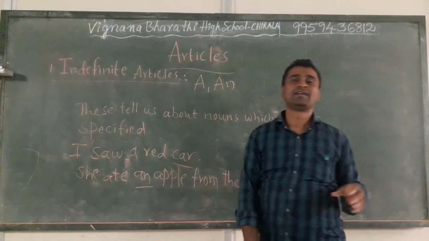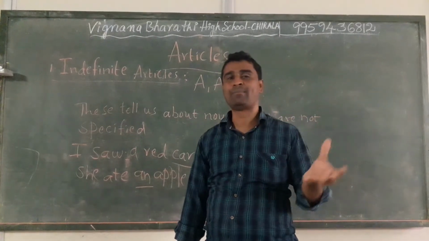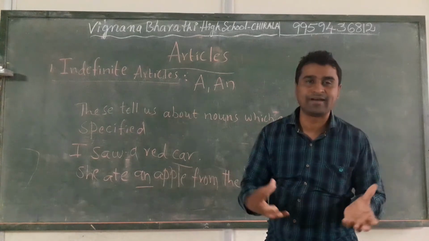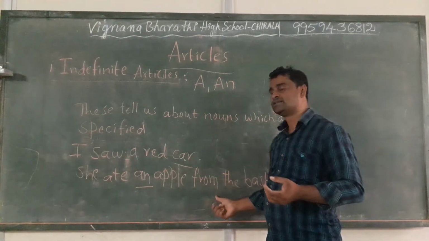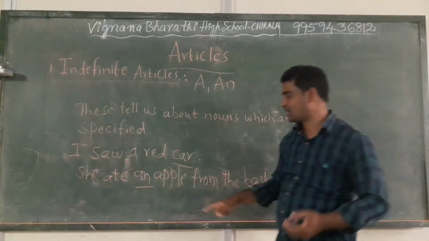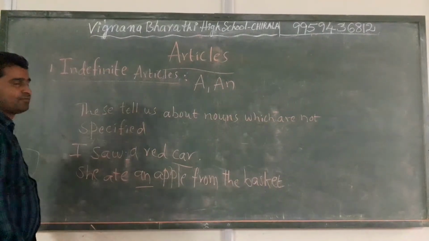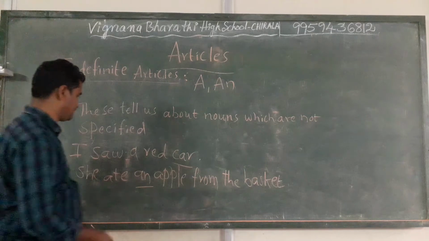In that basket, she took one apple. Among them, she took one unspecified apple and ate it. Here we are referring to an unspecified apple.